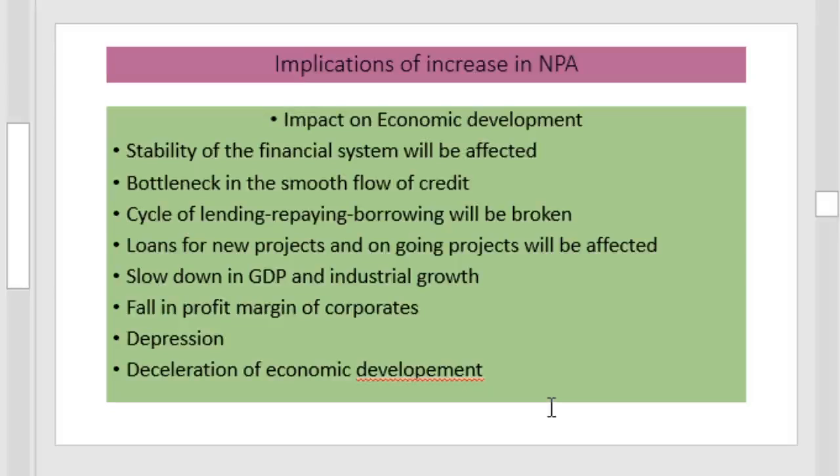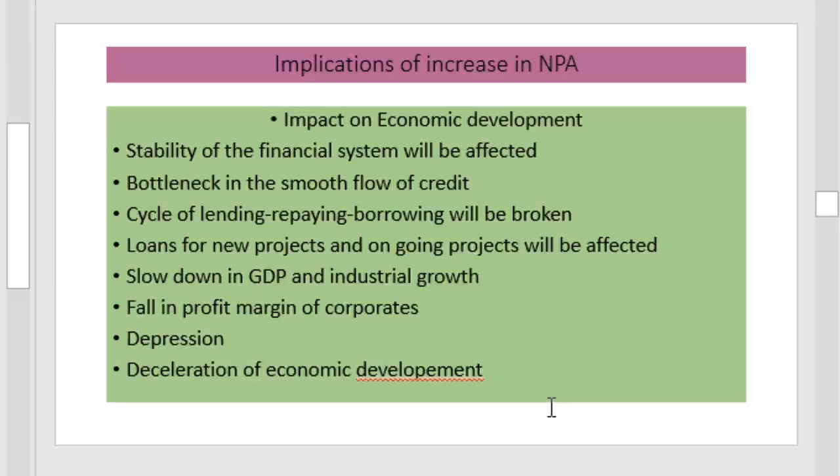will be broken. Loans for new projects and ongoing projects will be affected if the NPAs are increasing. It will slow down the GDP and industrial growth if loans for the new projects and ongoing projects are reduced. It will affect the gross domestic product as well as the industrial growth, and it will lead to the falling profit margin of the corporates, and if it affects the profit margins of the corporates, it will lead to depression.